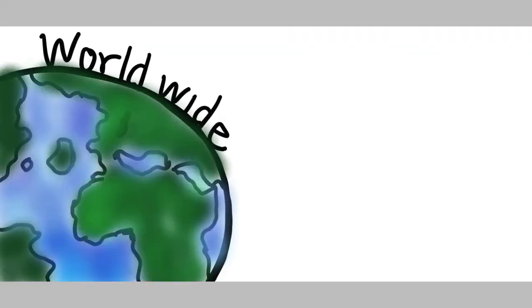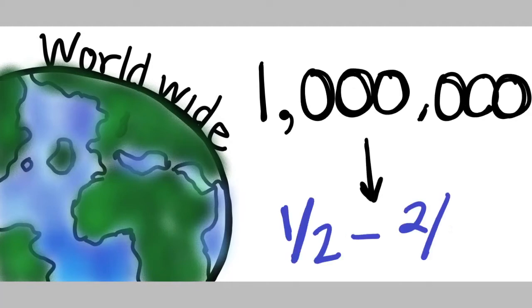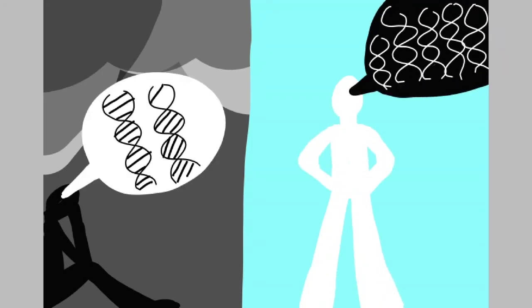Around 1 million people commit suicide. 1/2 to 2/3 of these suicides are completed by those with mood disorder. Based on the observed connection between suicide completion and mood disorders, the goal of our research is to study suicide and mood disorders at a genetic level to better understand this relationship and the mechanisms involved.